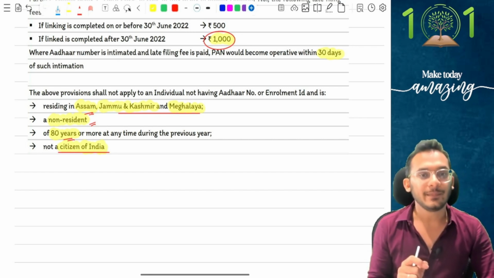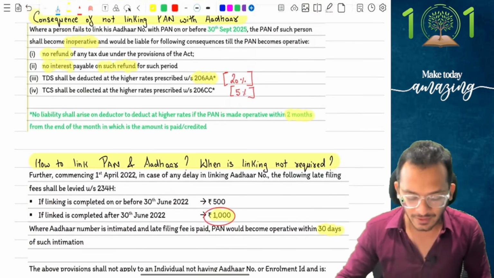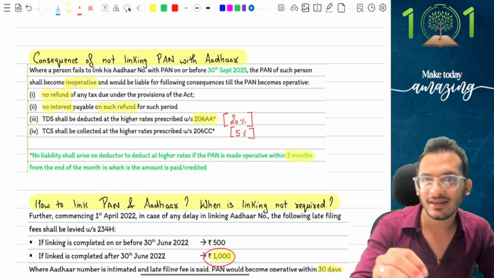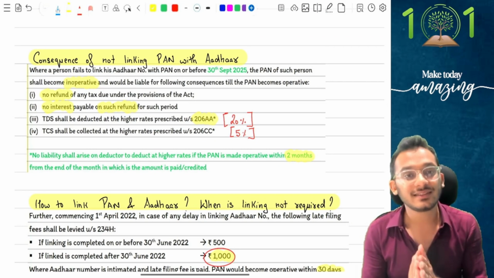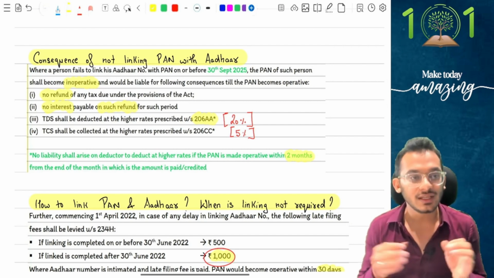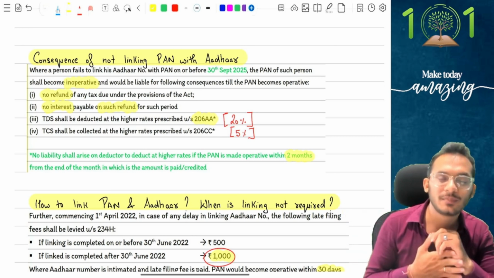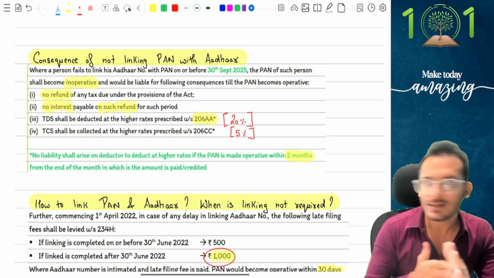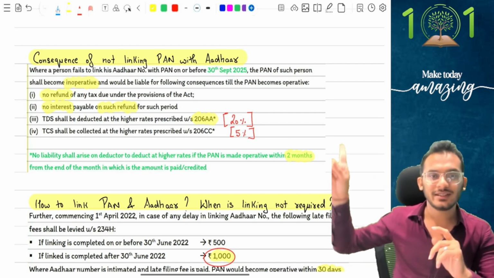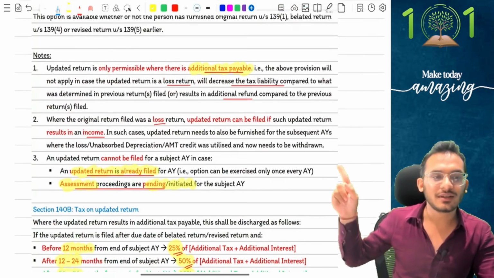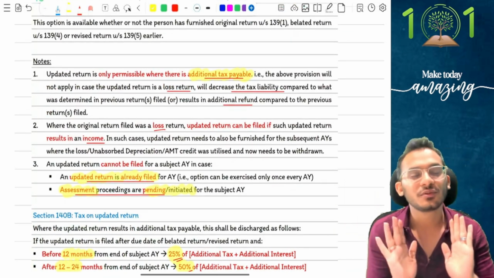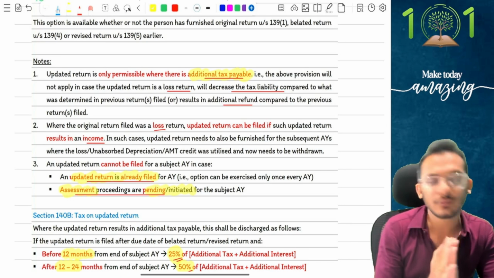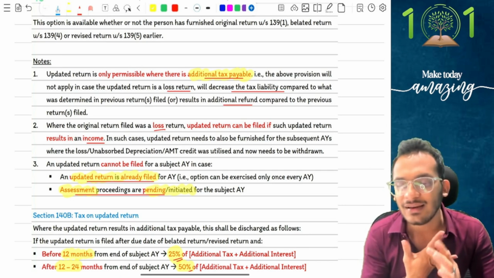Yes, so these are your 9 questions, people. A beautiful set of 9 questions which I have completed in 10 minutes with all of you. These 9 questions can easily score you 10 marks in examination. I'm going to put this PDF in the description box. Please make sure to download the PDF. Have a quick walkthrough once from your side as well. Trust me, it will not take you more than 5 minutes because I've already started highlighting the yellows. If you only notice the yellows also, you're done with the chapter, people.